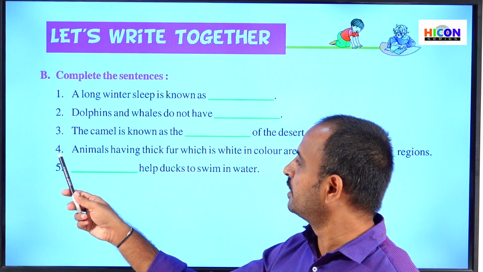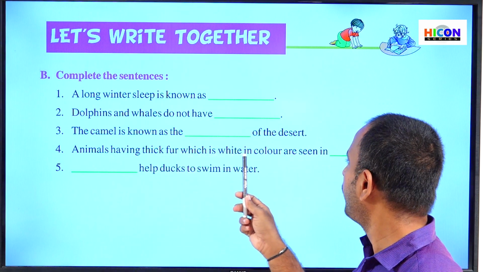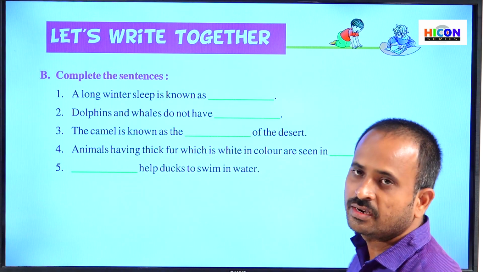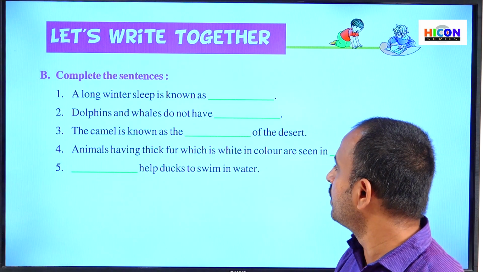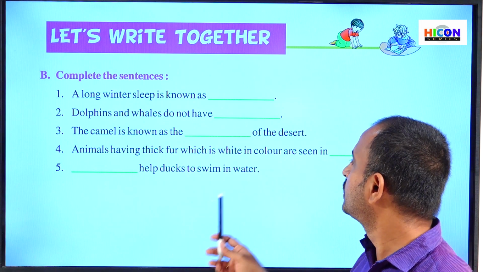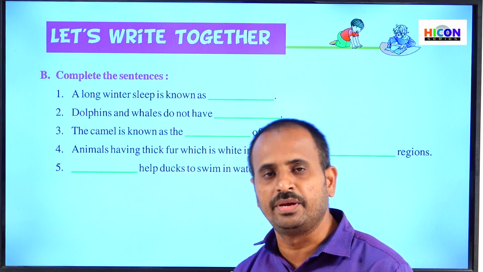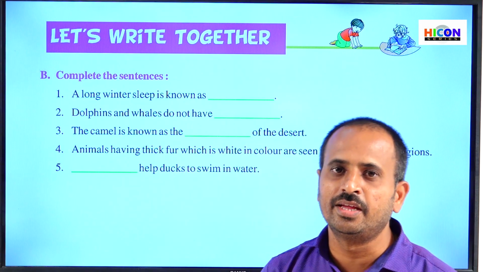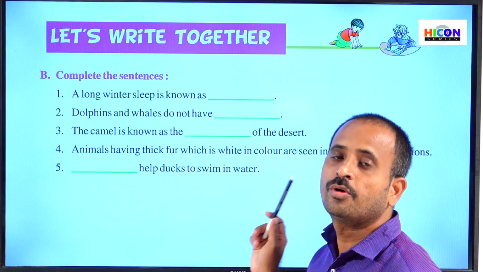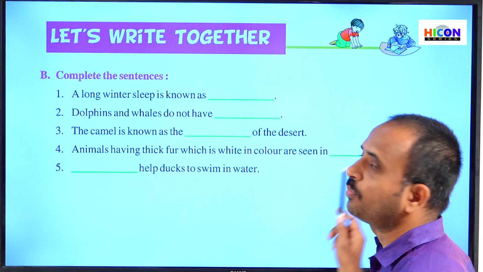Next, children, read the fourth sentence: animals having thick fur which is white in color are seen in which regions? Those animals which have thick fur that is white in color are polar bears. These polar bears are seen in polar regions. So the answer for the fourth sentence is polar.